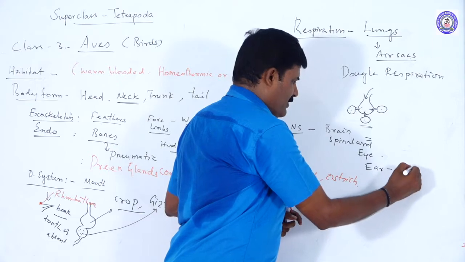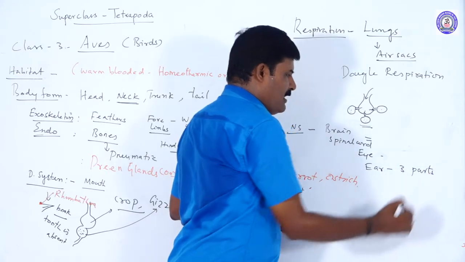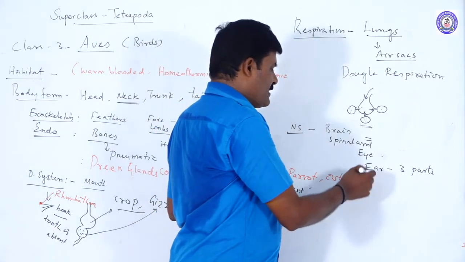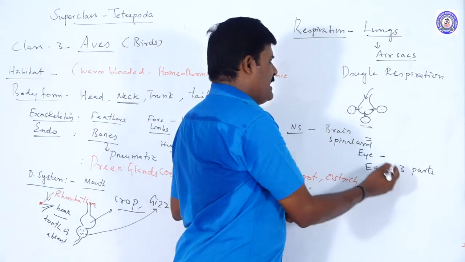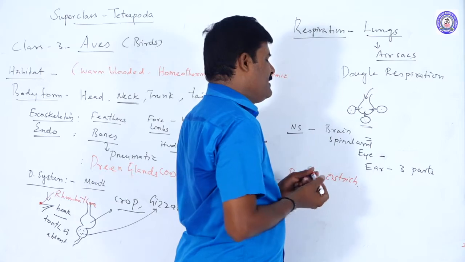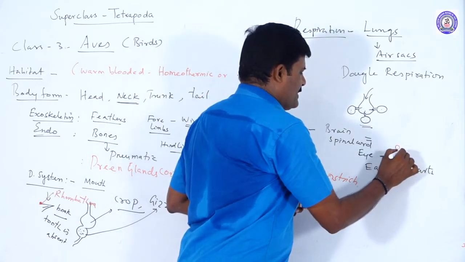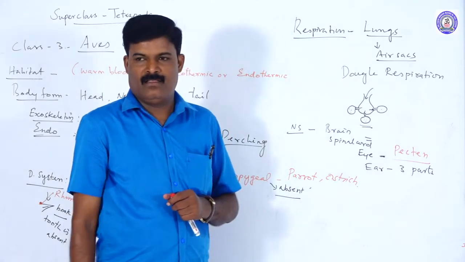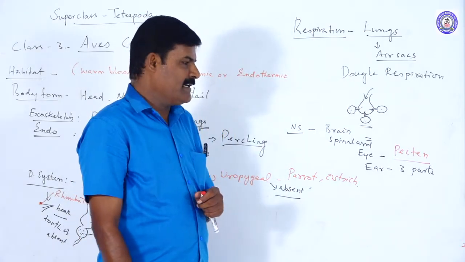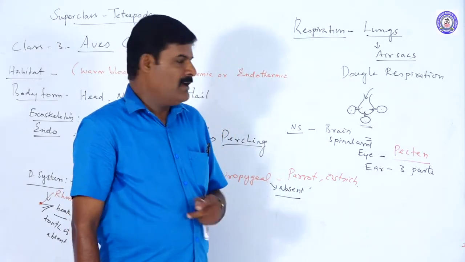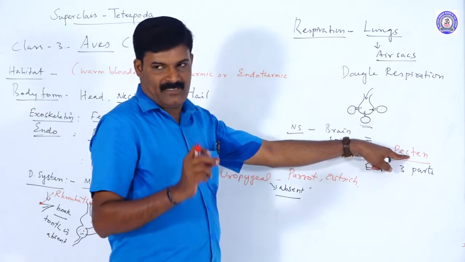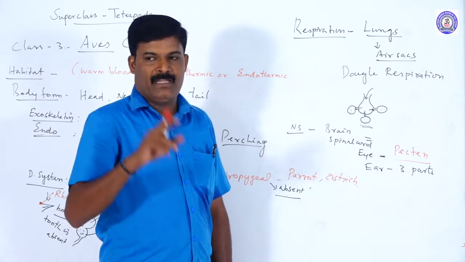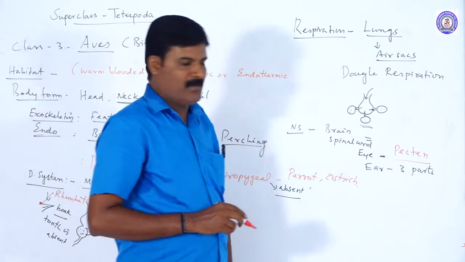The ear has three parts: outer, middle, and inner ear. The other sense organs are also present. In the eye, a specialized comb-like structure is present, called the pecten. The pecten is a comb-like structure in the bird's eye which helps them have acute and sharp vision. The pecten is absent in kiwi birds.